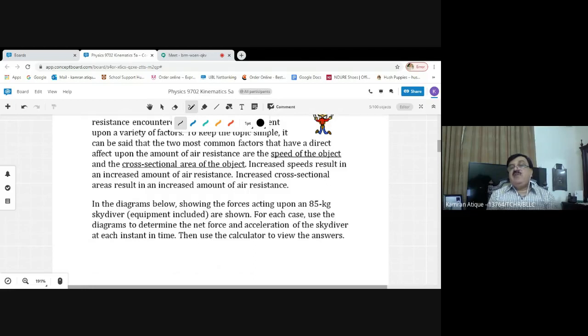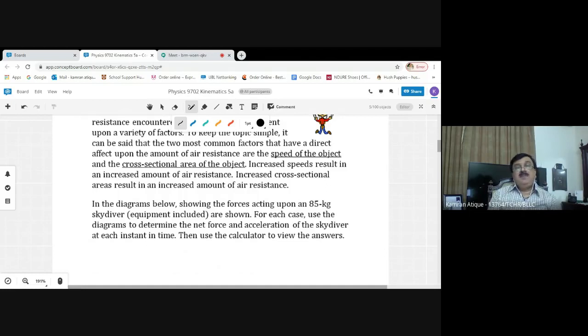If 85 kilograms is the mass carried by a paratrooper, equipment included, then it clearly means that 850 newtons of force, if I consider the value of acceleration due to gravity equal to 10, will act on it when it is falling under the influence of the Earth's gravitational field.